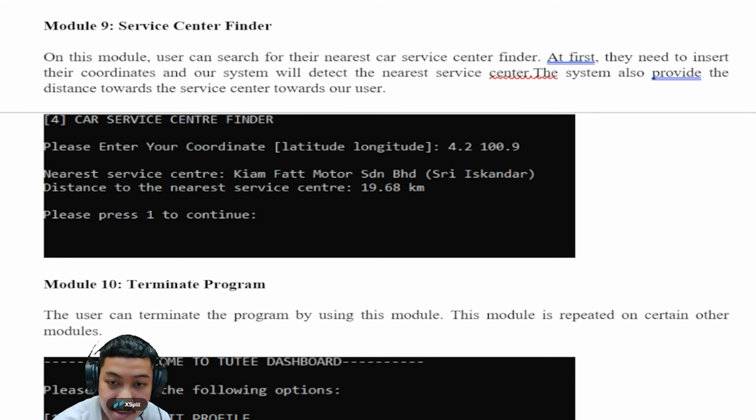the system will ask the current location of the user by getting their latitude and longitude. After that, it will detect the nearest service center, which in this case is the Kiam Fat Motor Sdn Bhd located in Seri Iskandar, and it also displays the distance to the nearest service center, which is around 20 kilometers. This information of the location of the service center and also the distance is going to be useful to our user.